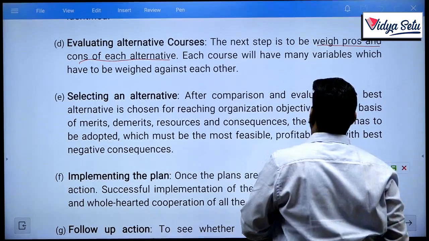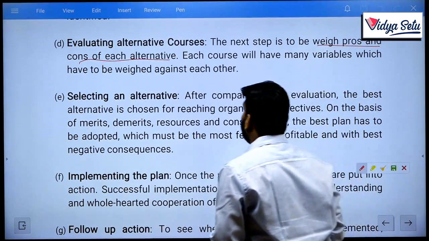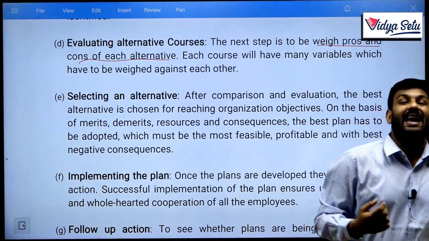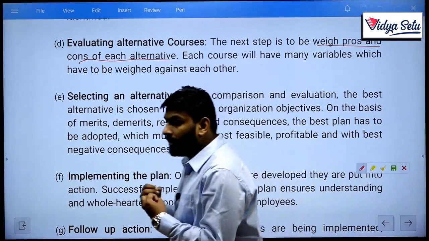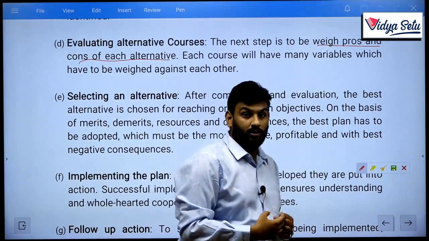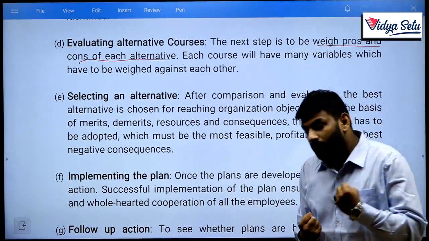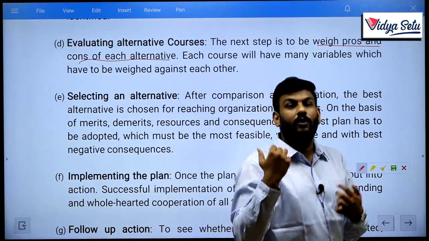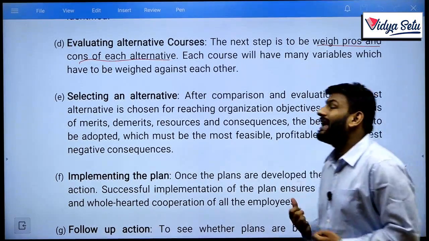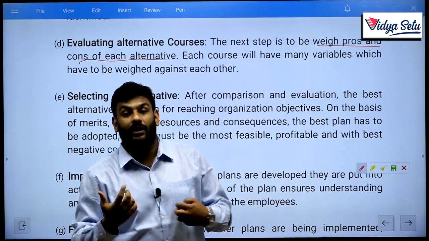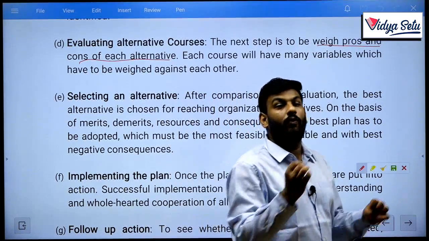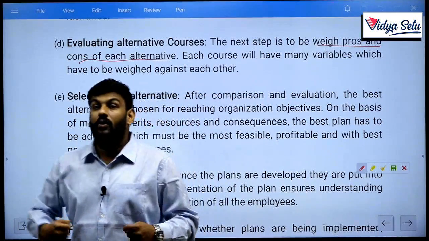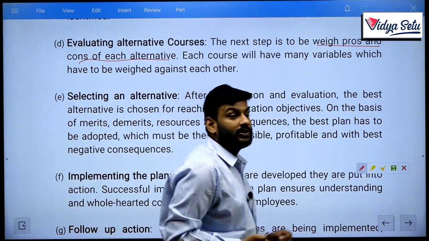Each course will have many variables which have to be weighed against each other. There are various factors which can have an impact. Let's take the complete example of flight only, so that you can relate each and every step to our example. In our case of flight, you had decided in which flight you want to go, and you already discussed all kinds of prices. Now you need to think: suppose flight A takes,